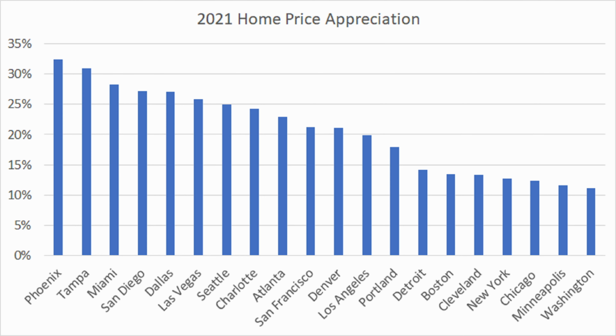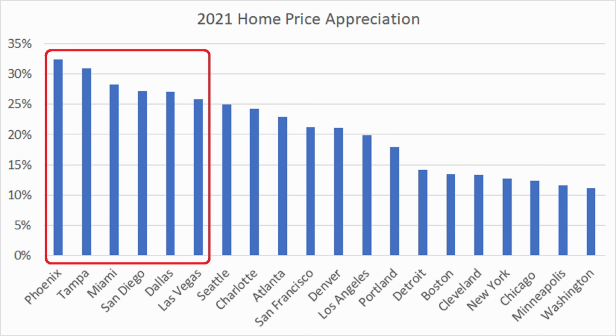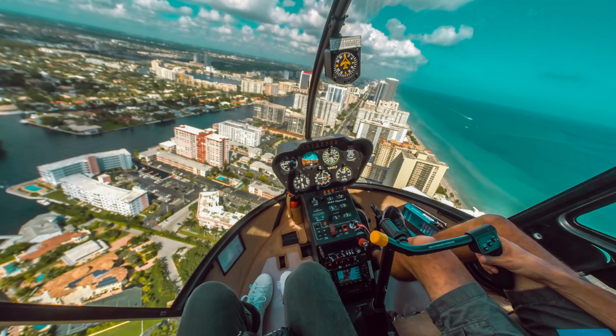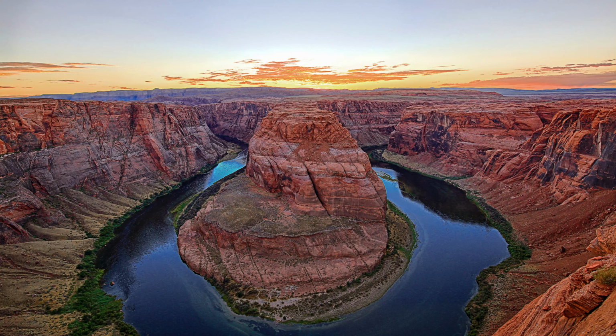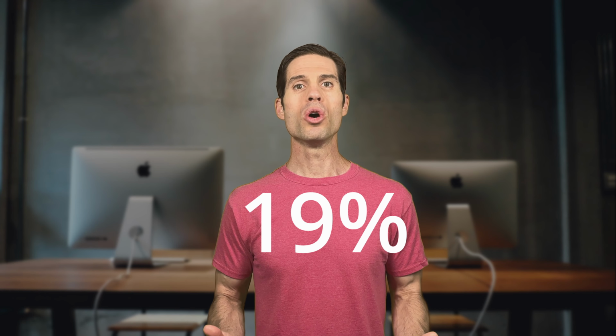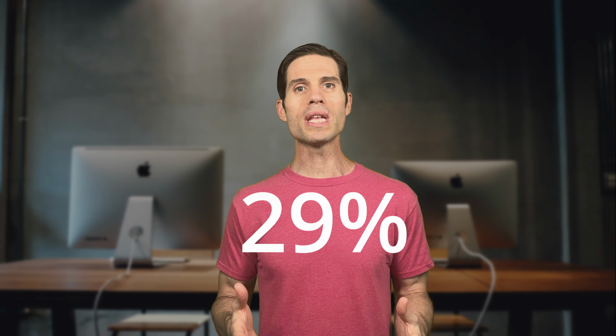So this figure shows what kind of return real estate earned across the different cities. You can see that the top 6 cities all earned 25% or more. The top ones were Phoenix, Tampa, and Miami. So Florida did really well, Phoenix did really well. Those were the same cities that did really poorly in the 2008-2009 crisis. Across the US, the average home price appreciation in 2021 was 19%. Just as a footnote, the stock market returned 29% in 2020, so it did better than the real estate market.